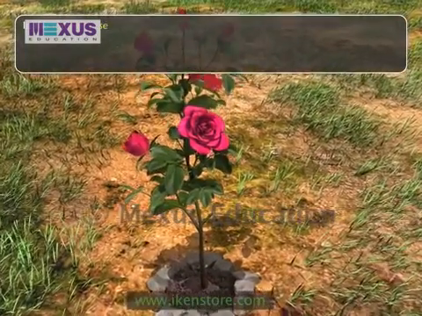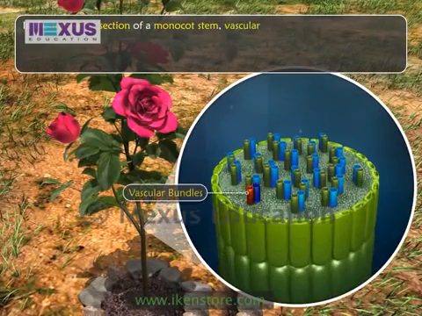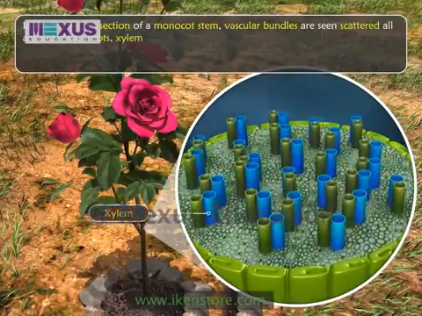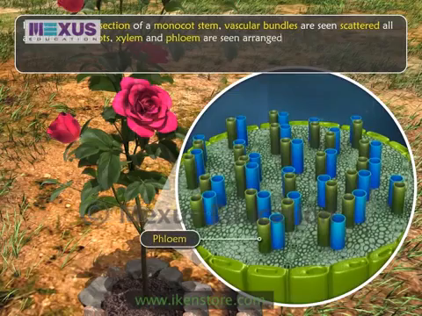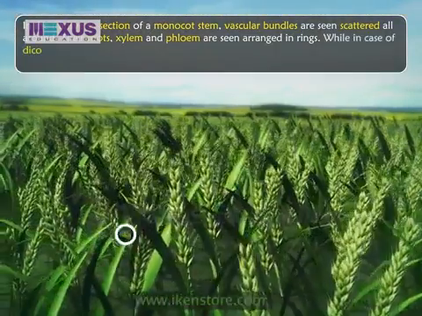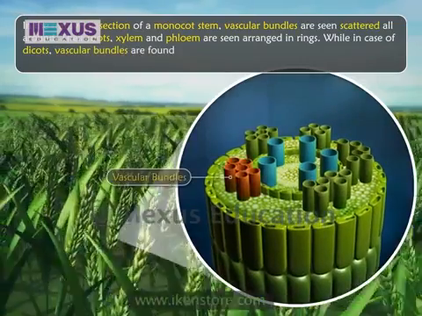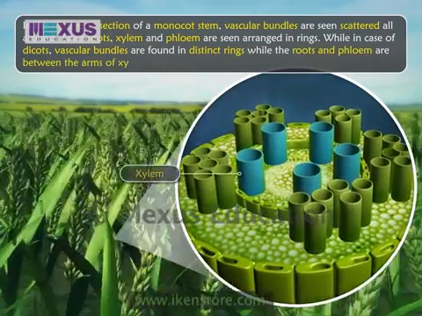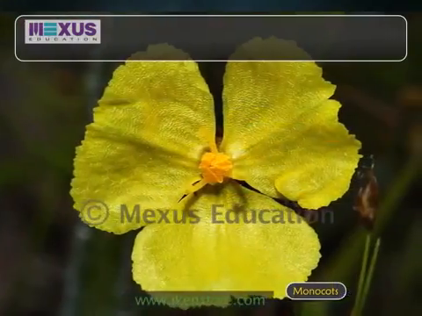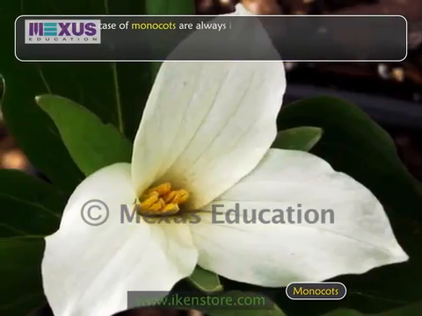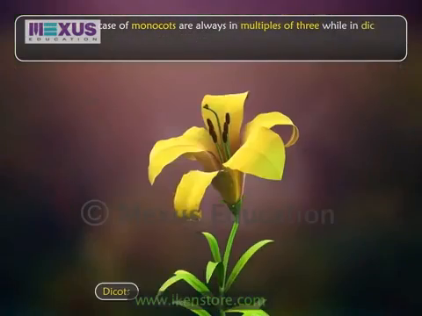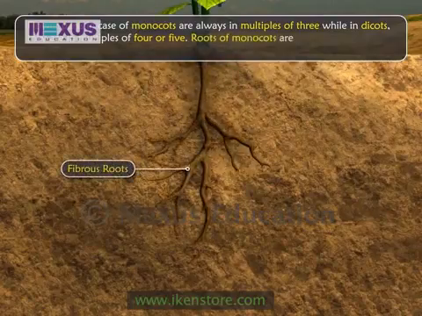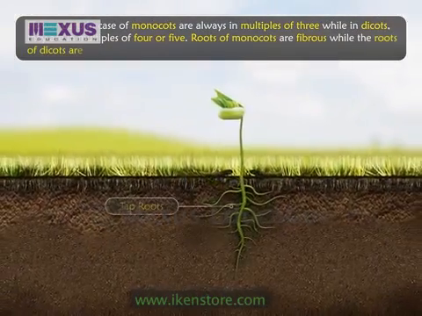In the transverse section of a monocot stem, vascular bundles are seen scattered all around. In their roots, xylem and phloem are seen arranged in rings, while in case of dicots, vascular bundles are found in distinct rings, while in roots, phloem is seen between the arms of xylem. Flower parts in case of monocots are always in multiples of 3, while in dicots they are in multiples of 4 or 5. Roots of monocots are fibrous, while the roots of dicots are tap roots.